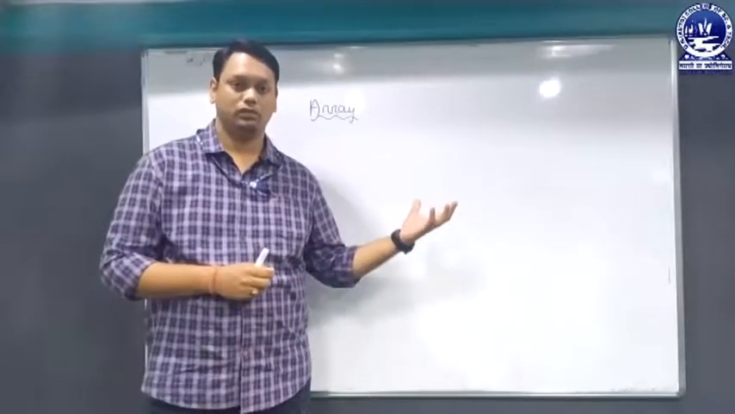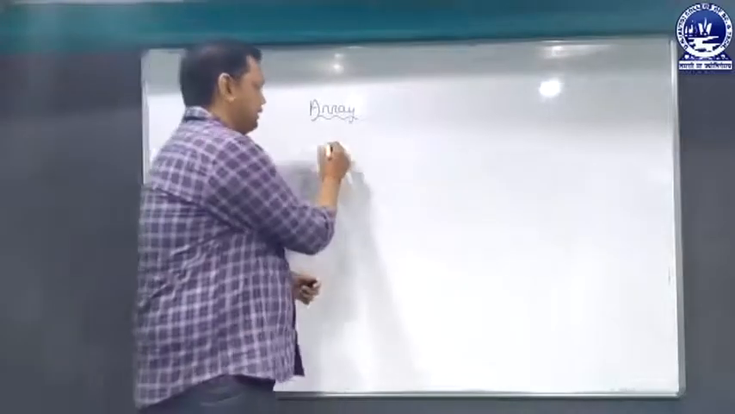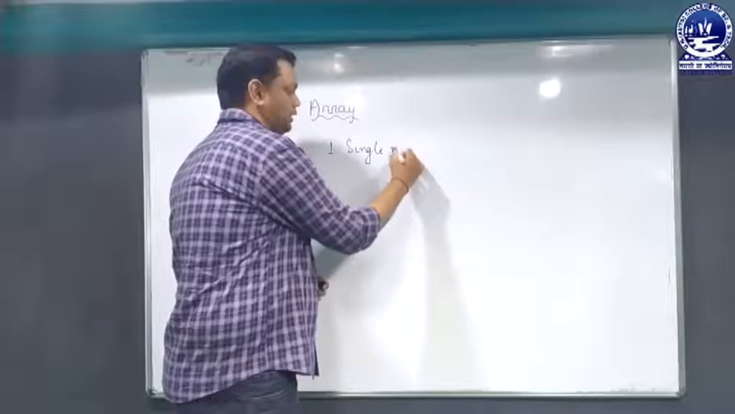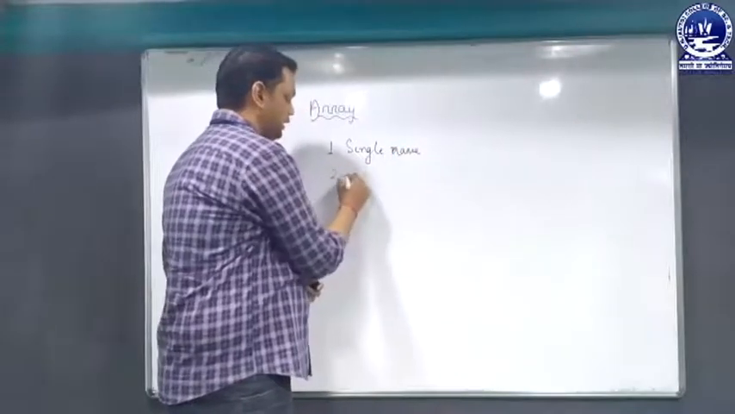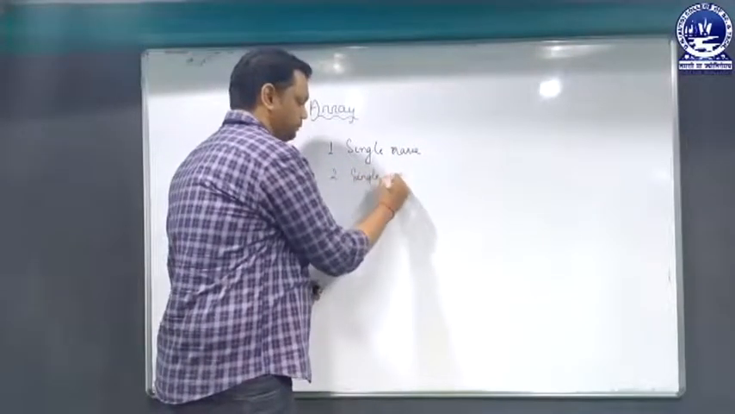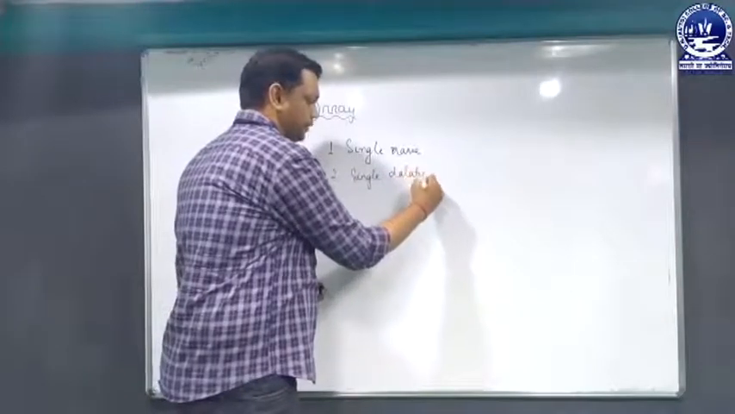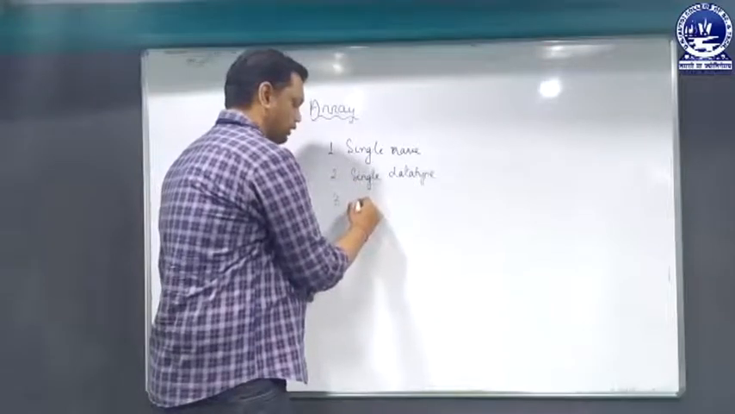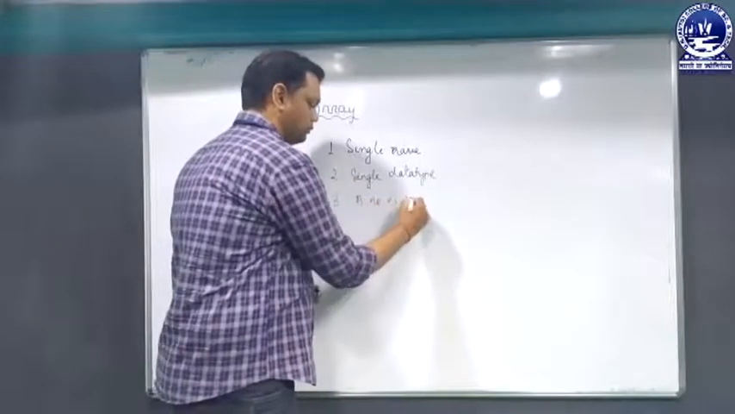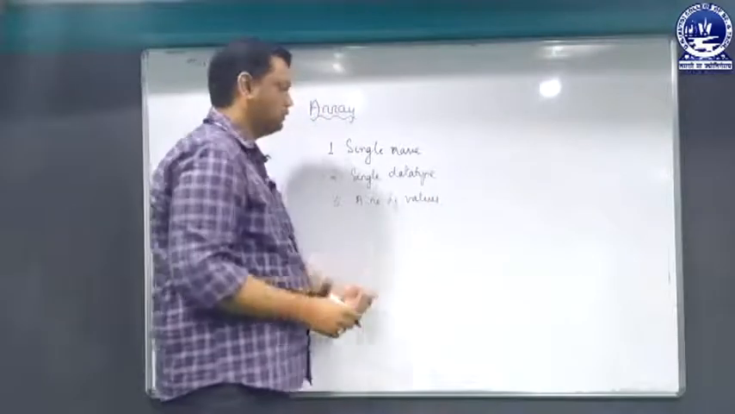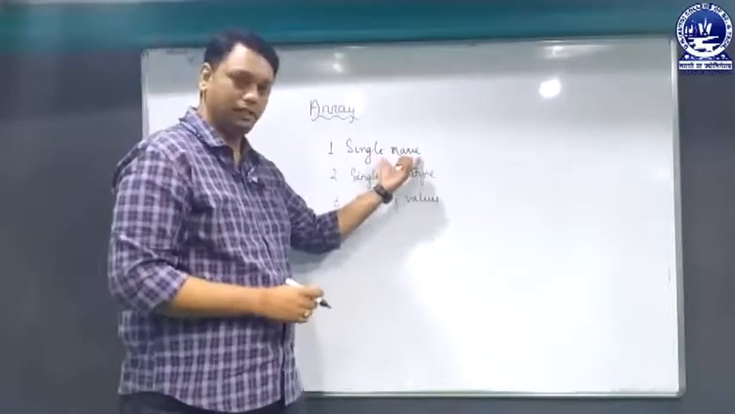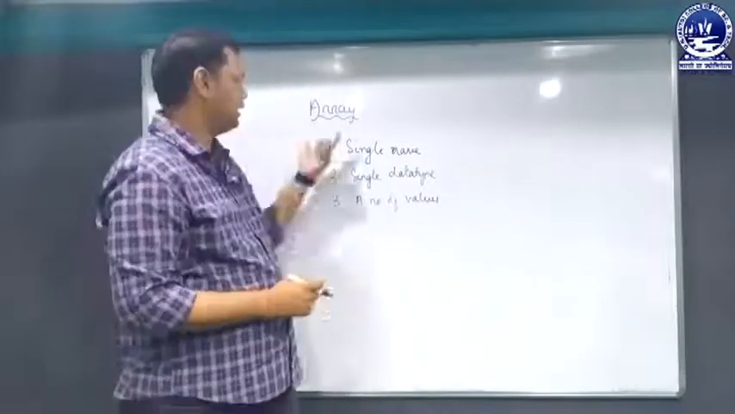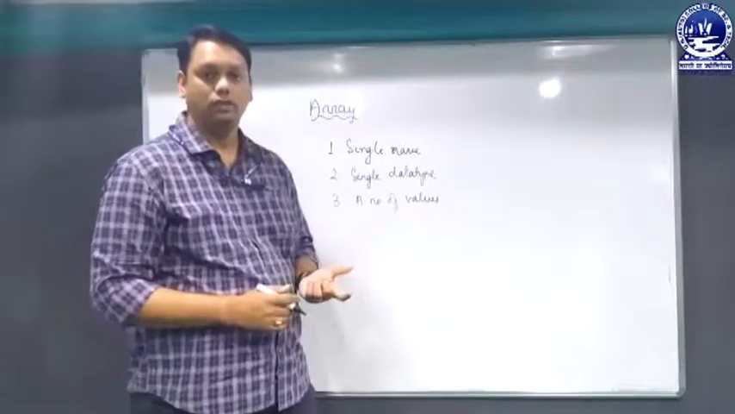So what do you mean by the concept of array? An array has a single name. That means an array will carry a single name and a single data type, and under the same data type we can store a number of values. That means we have a single name under a single data type which can store a number of values. These are the characteristics of an array.